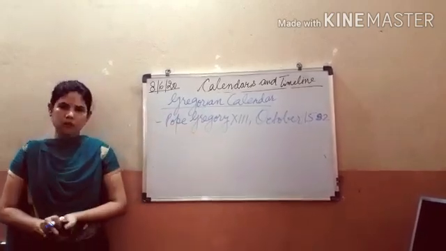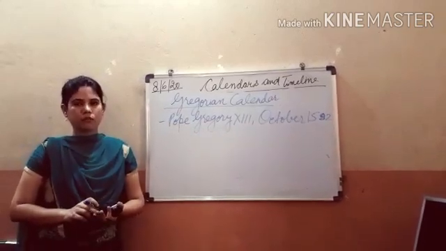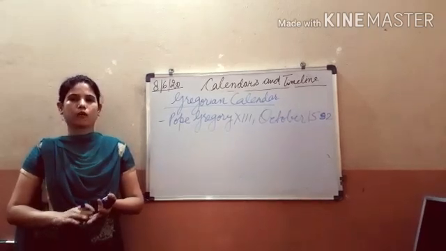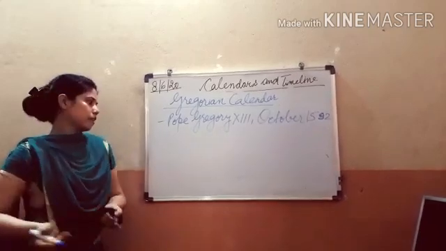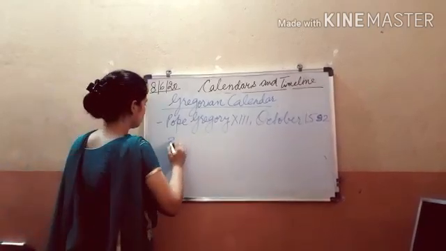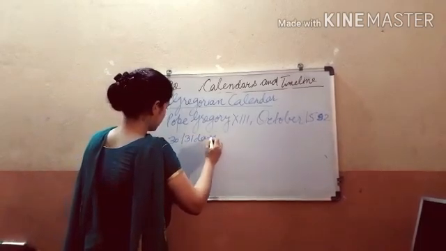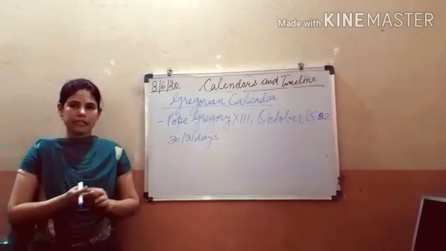This calendar has 12 months, starting from January, February, March, April, May, June, July, August, September, October, November and December. The months comprise either 30 or 31 days. There are 7 months having 31 days and 4 months having 30 days.